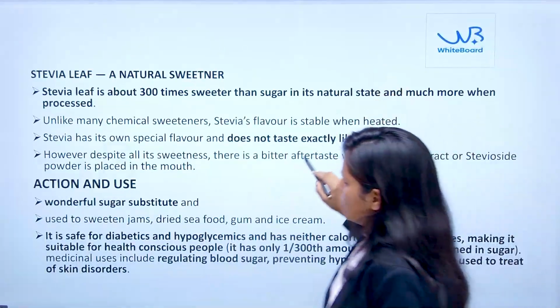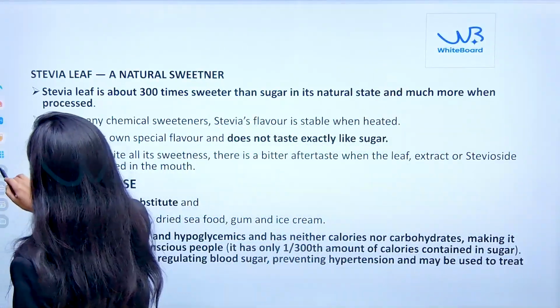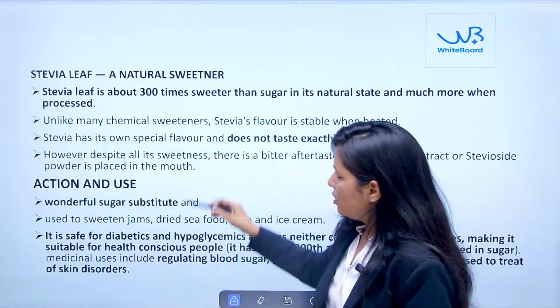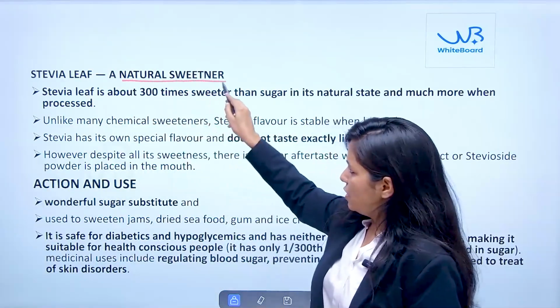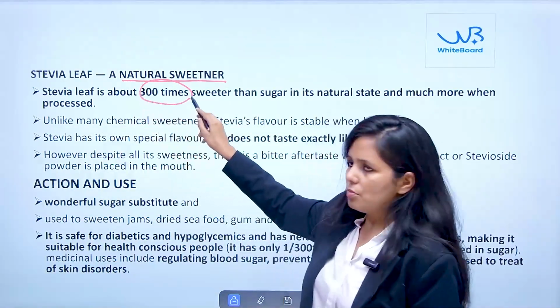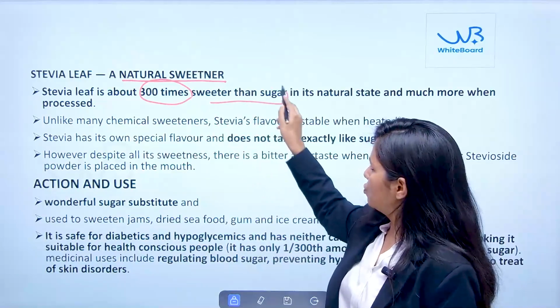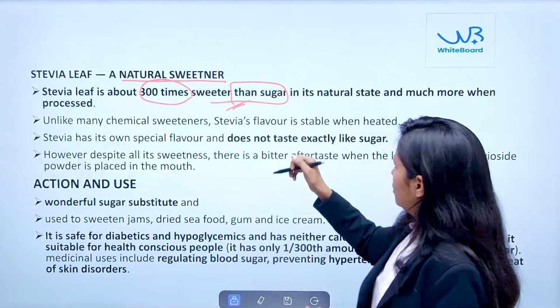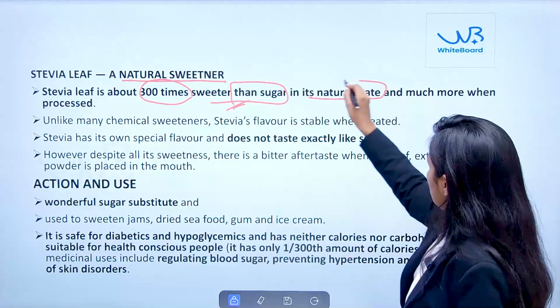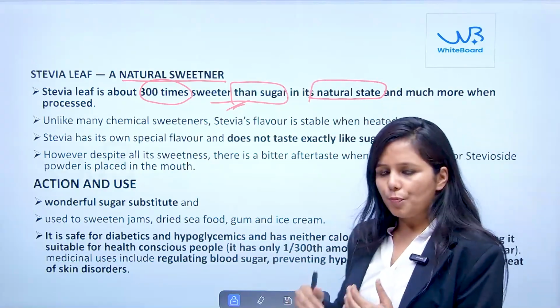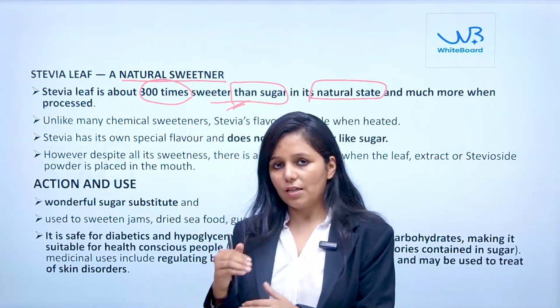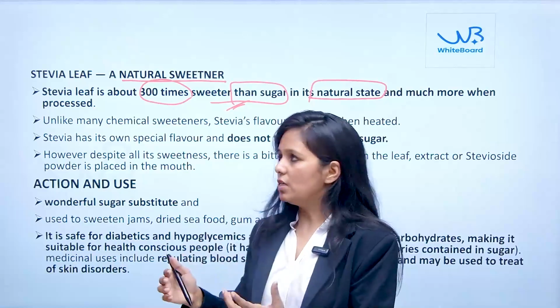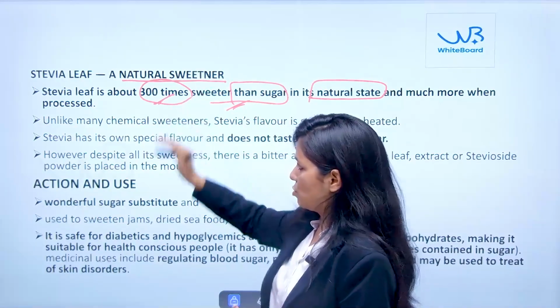Now we will see what the usage is. The stevia leaf is a natural sweetener with 300 times more sweetness than sugar, and that too in its natural state. If you process these stevia leaves, they will have even more than 300 times the sweetness.